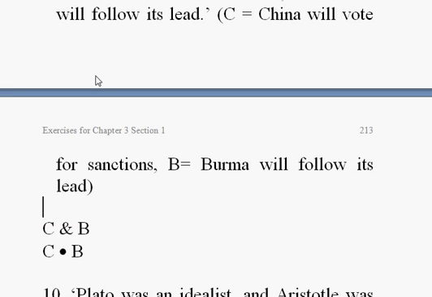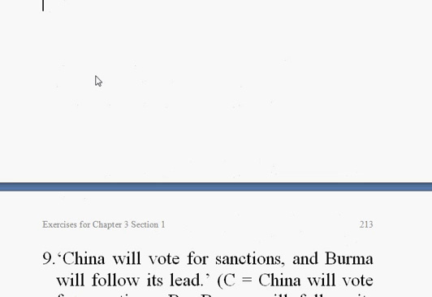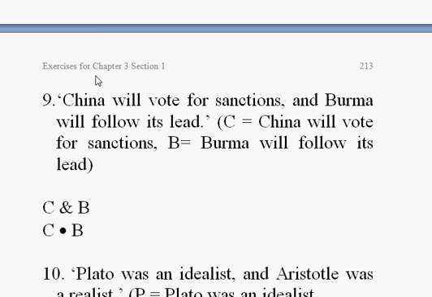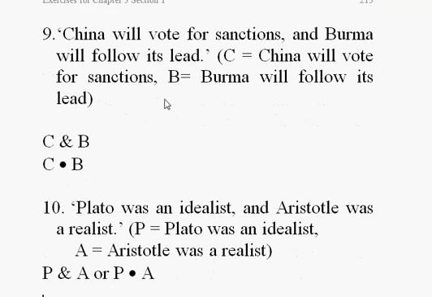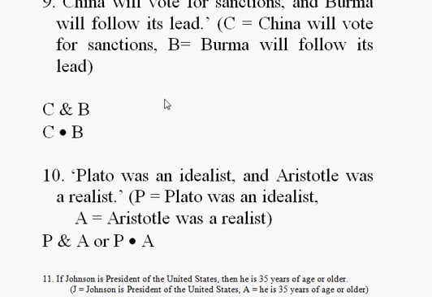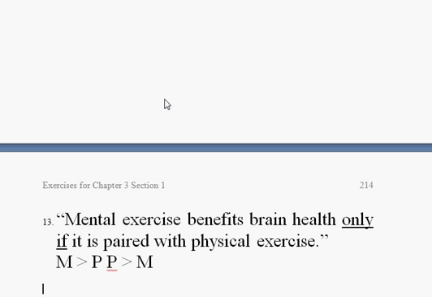Number 9. China will vote for sanctions and Burma will follow its lead. So China will vote for sanctions is C. Burma will follow its lead is B. So it's just C dot B, or C ampersand B. Plato was an idealist and Aristotle was a realist. Just once again a simple and statement. P dot A.